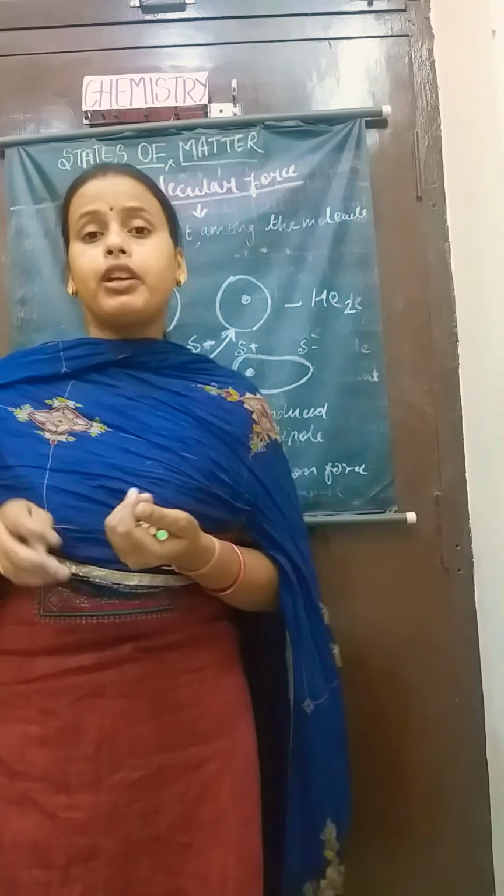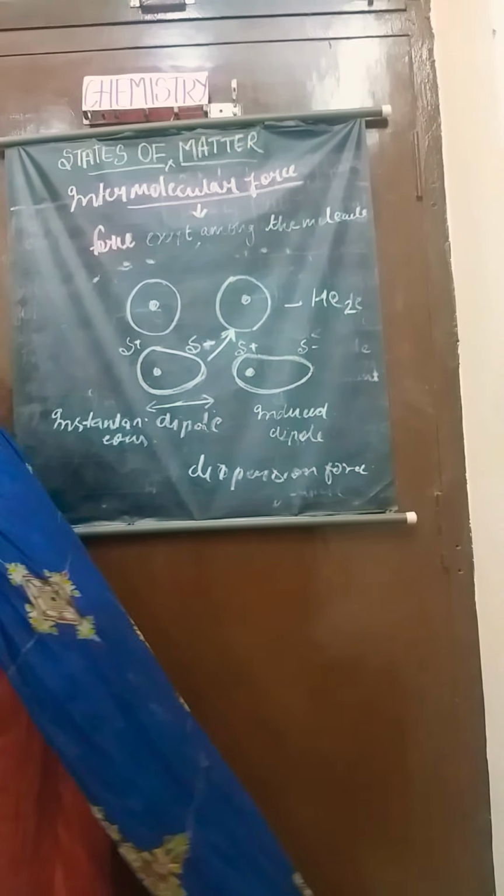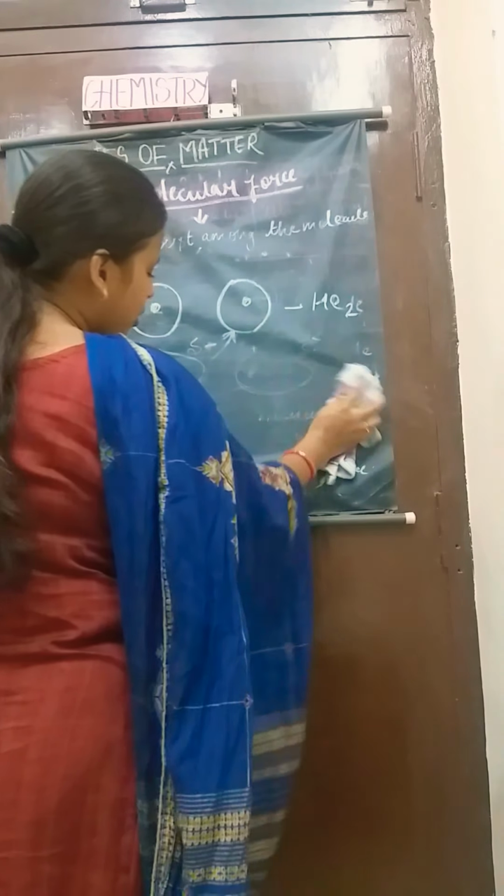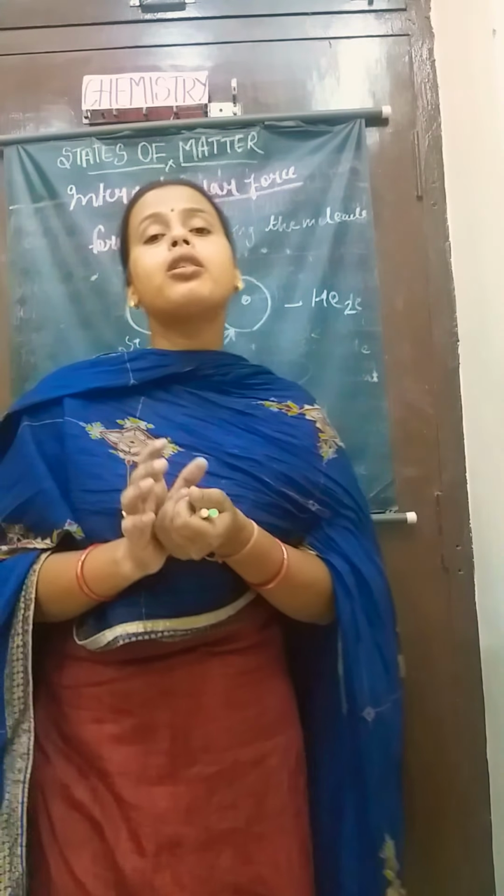Now the fourth one is hydrogen bonding. You have all studied hydrogen bonding in the previous class, and we all know that in hydrogen bonding the polar molecules take part.